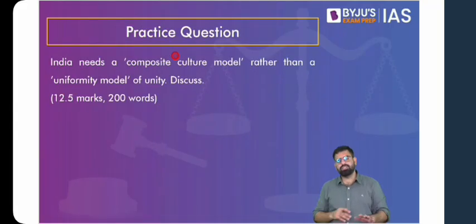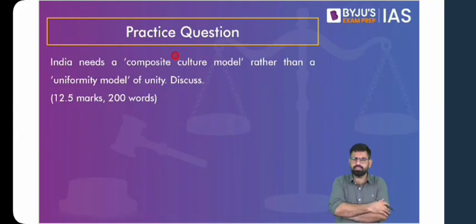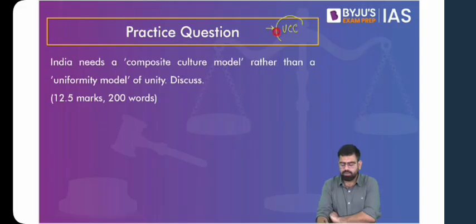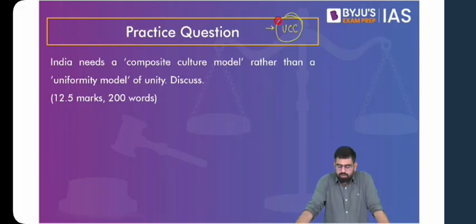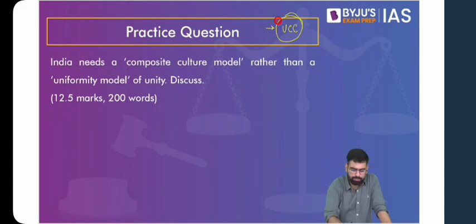And this brings us to this question, which you can say is related to the uniform civil code as well. Right now, it will be premature to talk about the uniform civil code, because as of now, what the dimensions of the uniform civil code are going to be, etc., have not been made clear. But the idea of uniformity is something that we have to look into, and we have to look into it neutrally. Now, based on this, I have given this question that you have to practice, but let's have a quick discussion on this question.